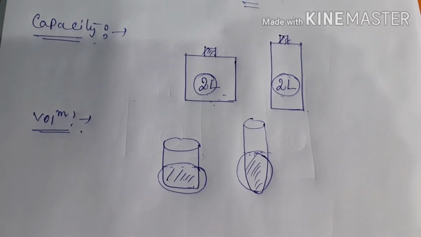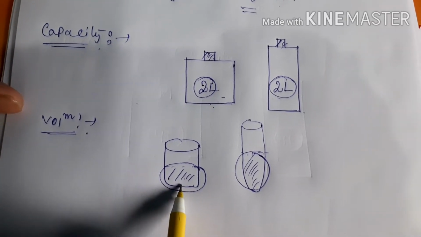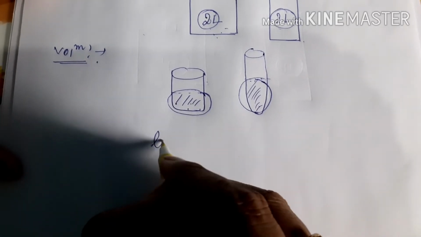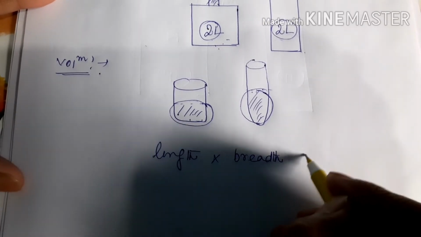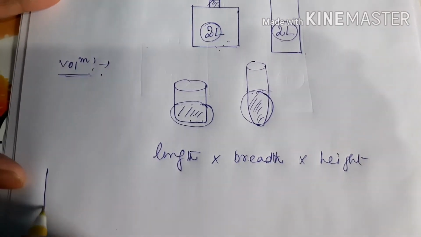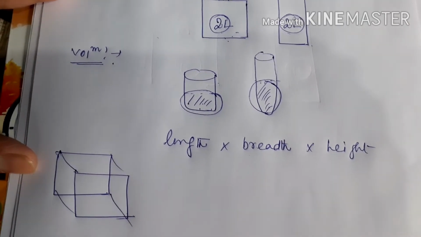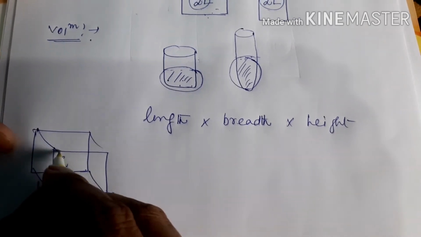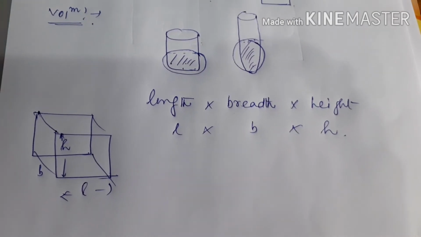So volume means the amount of space it occupies. How much space is occupied here? This amount. So this is the actual concept. Volume can be calculated by one formula, that is length into breadth into height. Suppose you are taking a cube. In this cube, length is present, breadth is present and height is also present. So if you multiply L into B into H, you will get the volume of this particular cube.